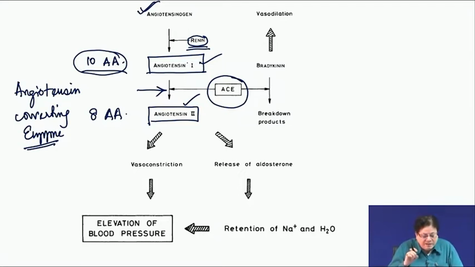What is the signal that it creates? When it binds to the receptor, it causes vasoconstriction. Vasoconstriction means your blood vessels become narrower. It is not by any deposit, it is by the action of this hormone angiotensin 2. So, the blood vessel contracts.